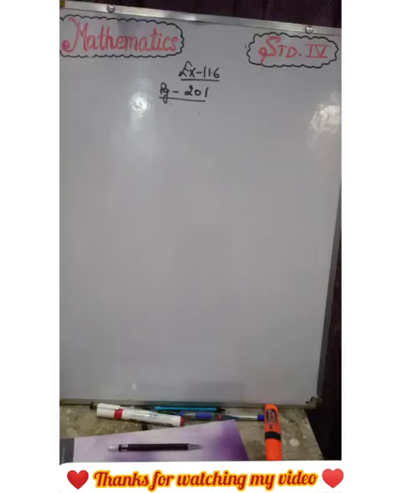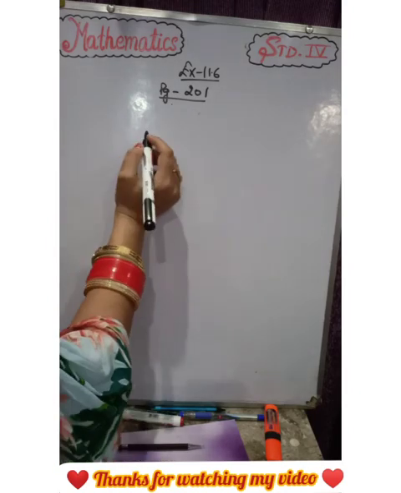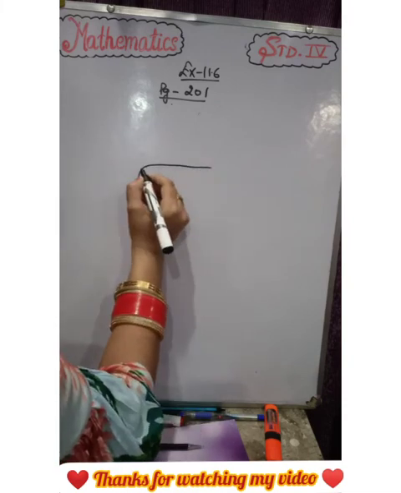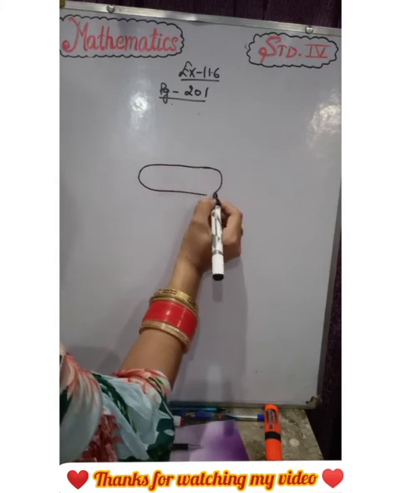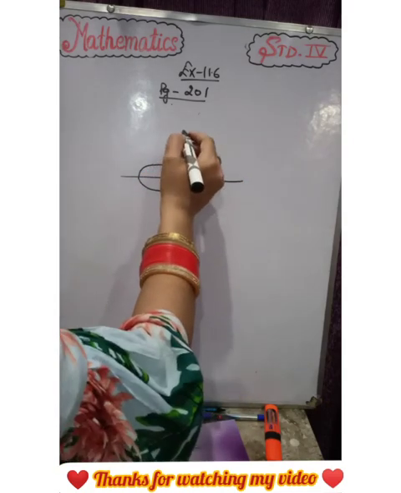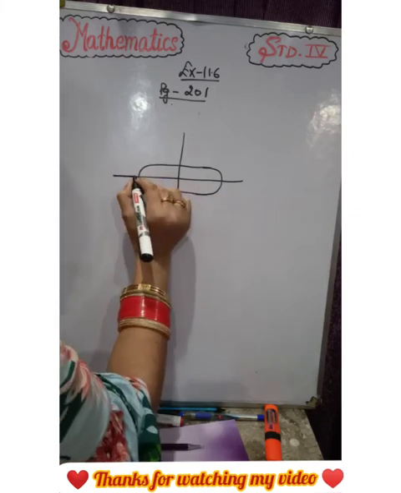Understood? Okay, we have done today 11.6 and basics of symmetry, and in this lecture we have done symmetry, line of symmetry and various examples and exercise also. We have understood two sides of symmetry, like if we have this figure, so in this figure we can draw one line of symmetry like this and one like this.